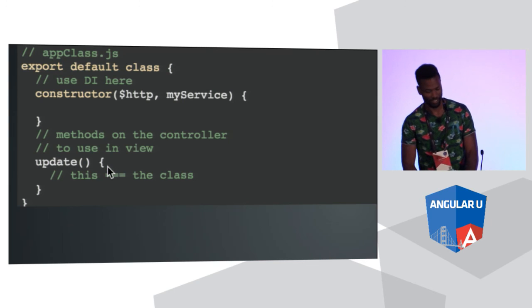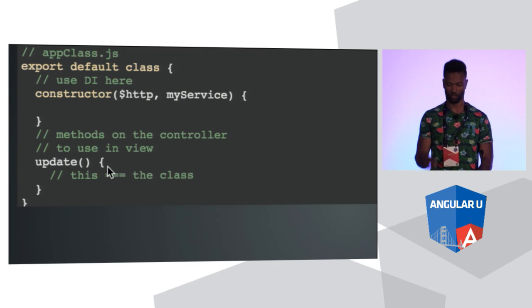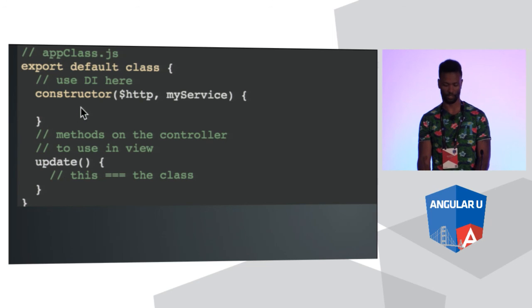Yeah, all right. Okay, so here's a class. This is how we write a class, right? This is how we're going to do it in Angular though. What's the thing to note here? We have this constructor function that they talked about a little bit. This is the function that's going to be called when you new this class. So this is where we handle our DI, right? Anything you want to inject into your controller that you normally would, you just pass into your constructor here, right? So $http, whatever service, same thing goes.